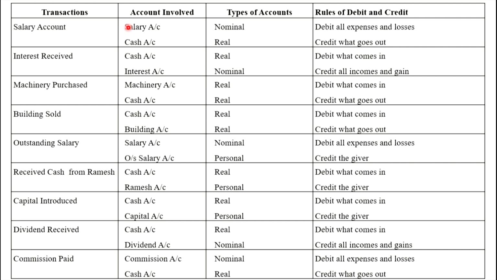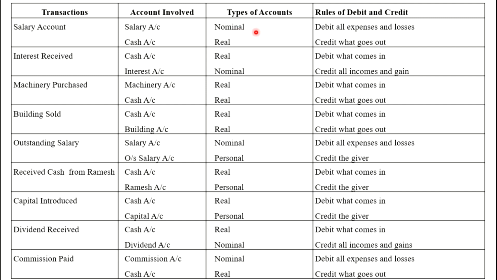In this transaction, the first step is we have to identify which two accounts are involved in that transaction. Salary is paid in cash, that's why salary account and cash account. These two accounts are involved in that transaction. First step is to identify which accounts are involved, that is salary account and cash account. Now, the second step is we have to apply the rule.